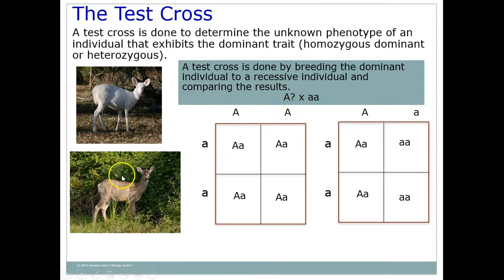Now, if this organism is heterozygous, then half of the children will be showing the dominant trait and half will be showing the recessive trait, because that recessive allele will show up again if this organism is heterozygous and has one of the recessive alleles. So this is called a test cross, where we get an organism that has the dominant trait, but we don't know its second allele, and we combine it with a recessive organism and see what we come up with, and we compare that to what we should expect.